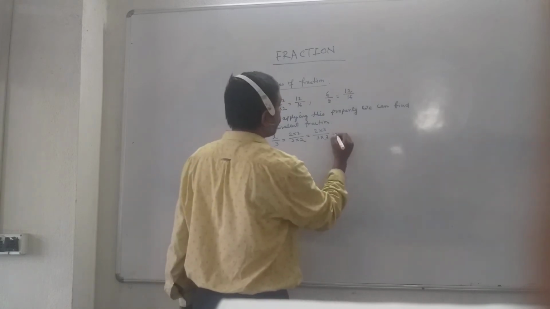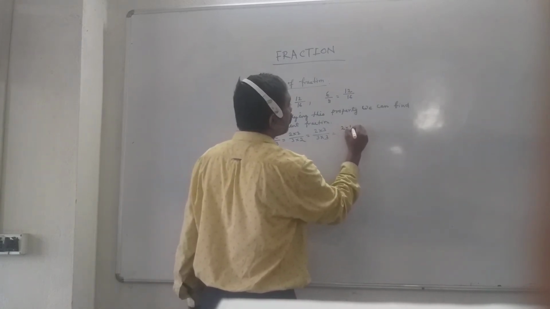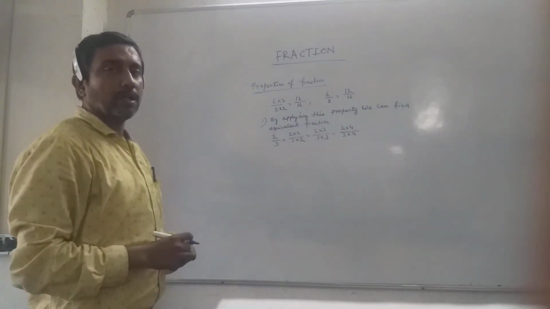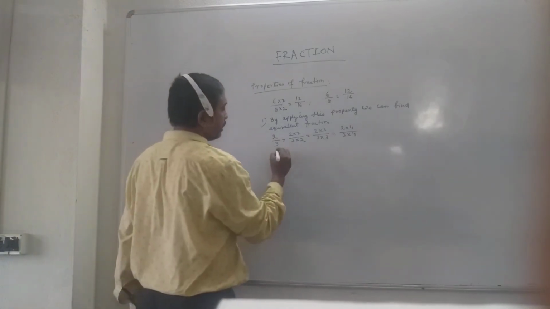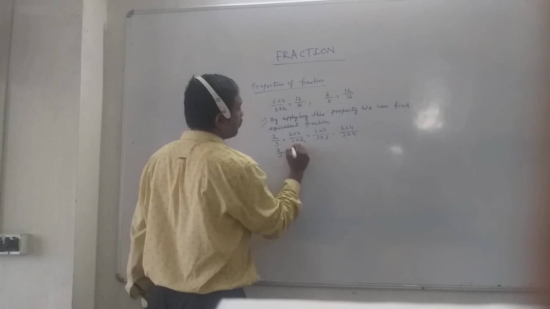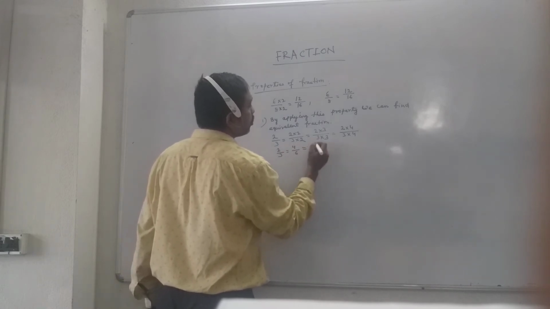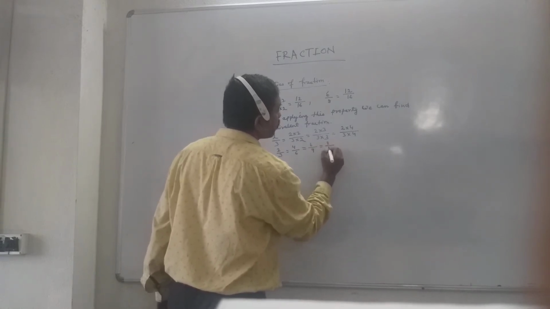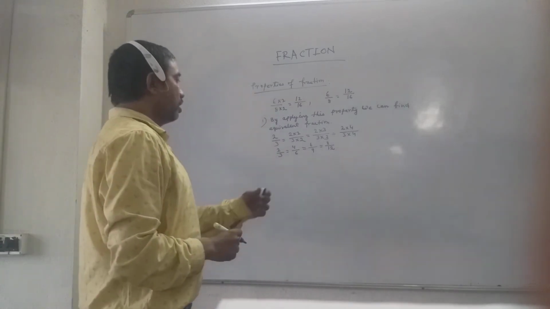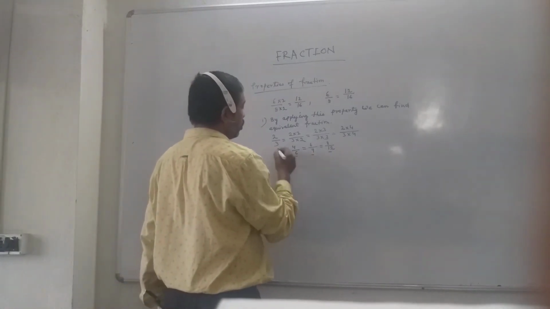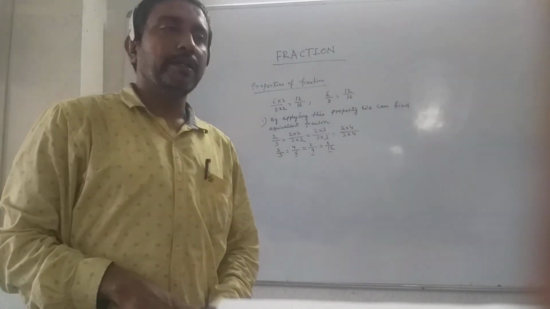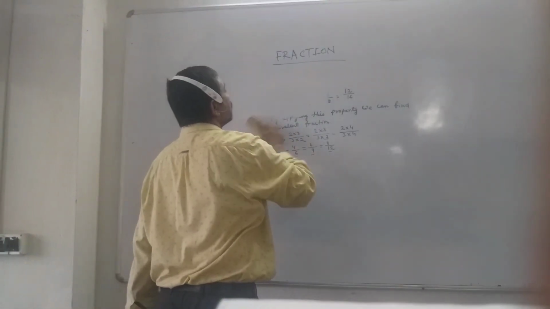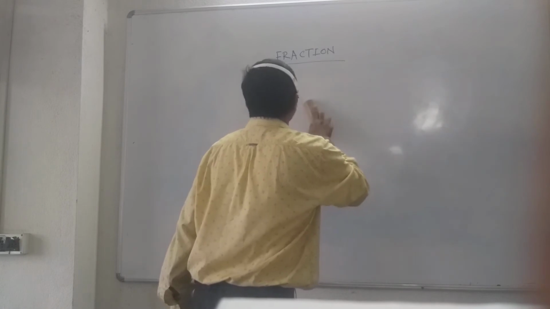Now if you multiply by 4, 2 into 4, 3 into 4. So look, all are equal. The values of all the fractions are equal. So 2 by 3 equals 4 by 6 equals 6 by 9 equals 8 by 12. These fractions are all equal to 2 by 3. In this way you can find many equivalent fractions by applying this property of the fraction.